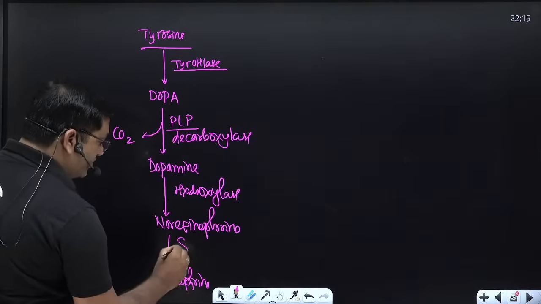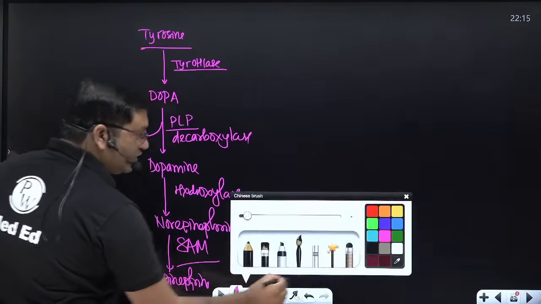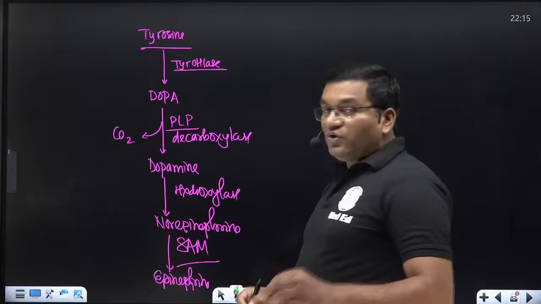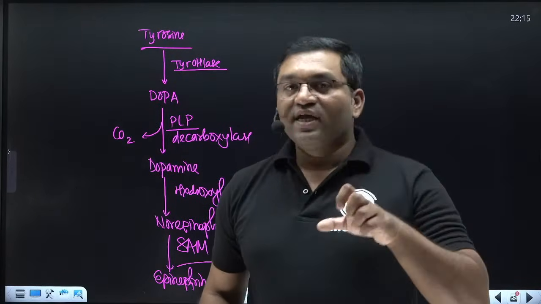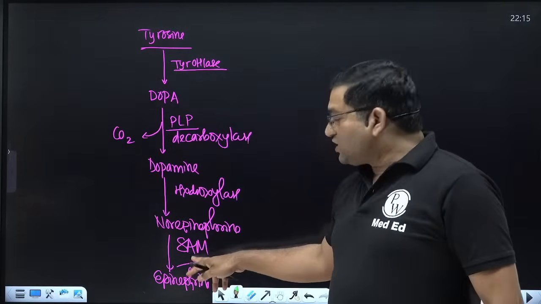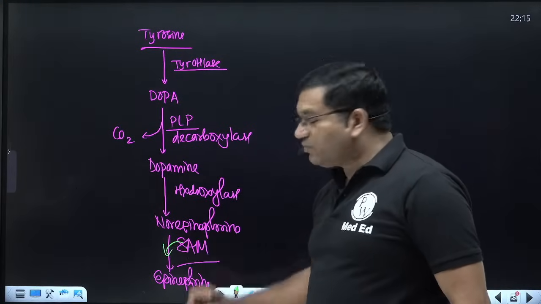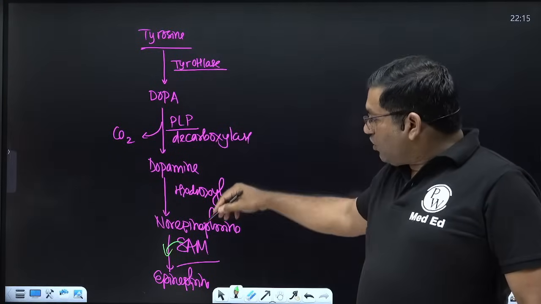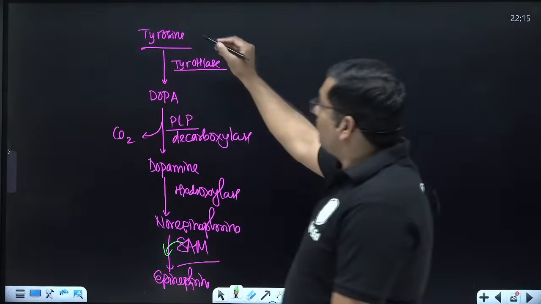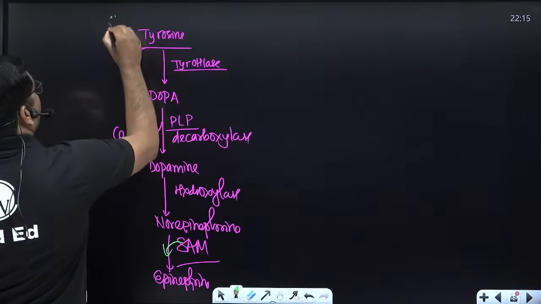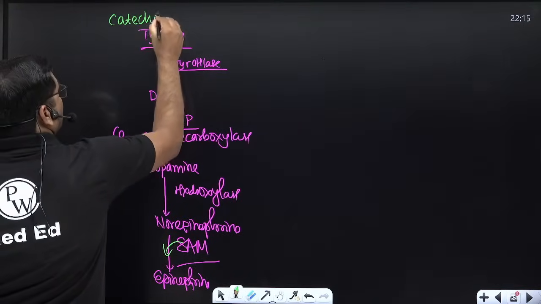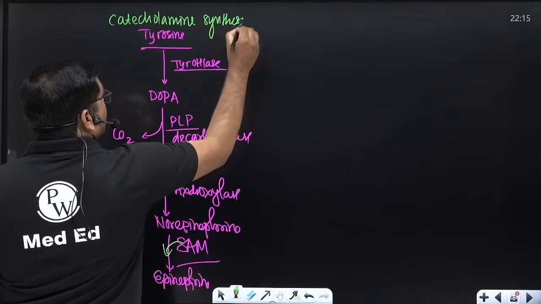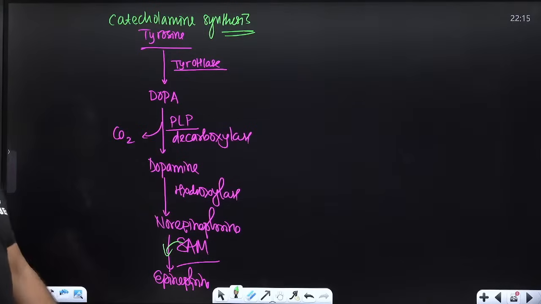And SAM, S-adenosyl methionine, donates the methyl group in a transmethylation reaction: norepinephrine has no methyl group, and it is converted into epinephrine by a methyltransferase reaction. So this is how dopamine, norepinephrine and epinephrine, the catecholamines, are synthesized from tyrosine, a specialized product.